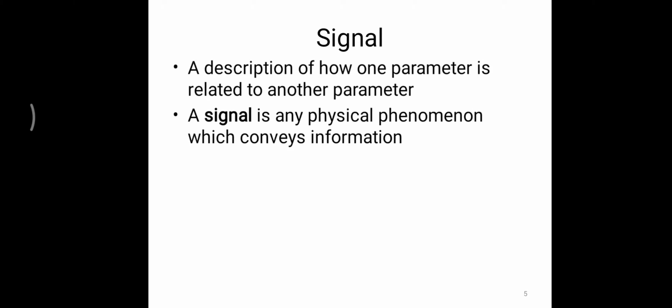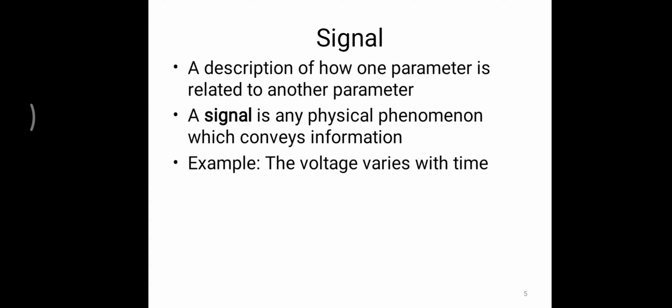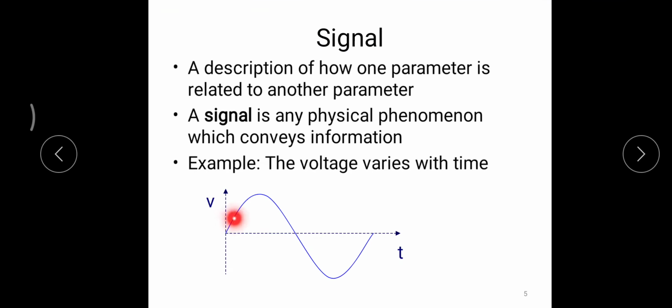For example, let us consider a varying voltage with respect to time. This is an example of a simple signal. Here the voltage is varying with respect to time. Consider this is your amplitude and this is your time scale. Your amplitude is varying with respect to time.